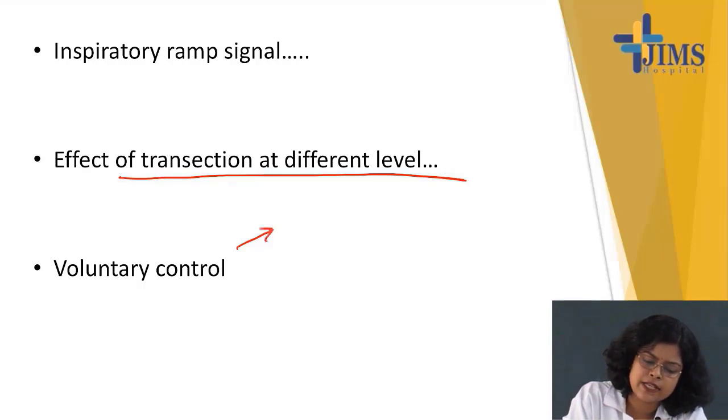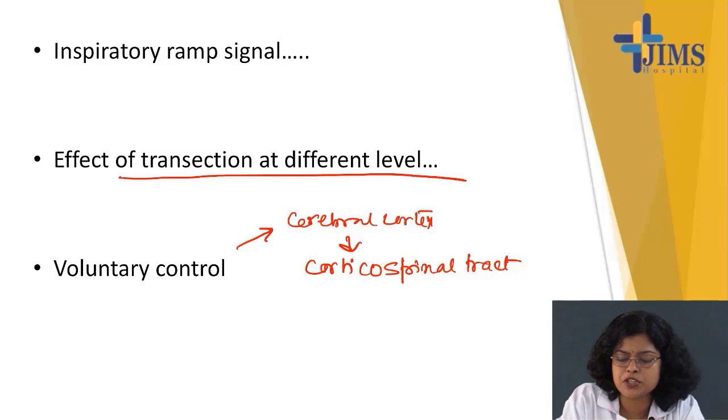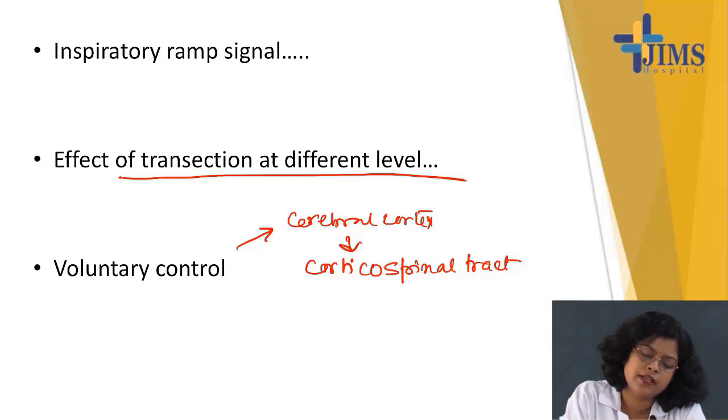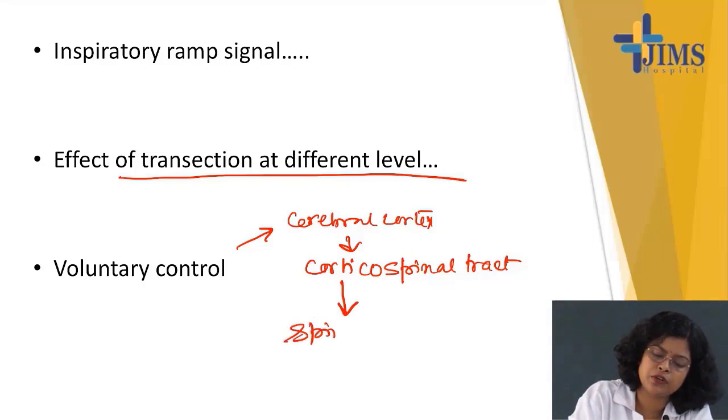This cerebral cortex sends signal through the corticospinal tract, which you will learn during your neuro class. Okay. Now this corticospinal tract directly ends in the spinal motor neuron.